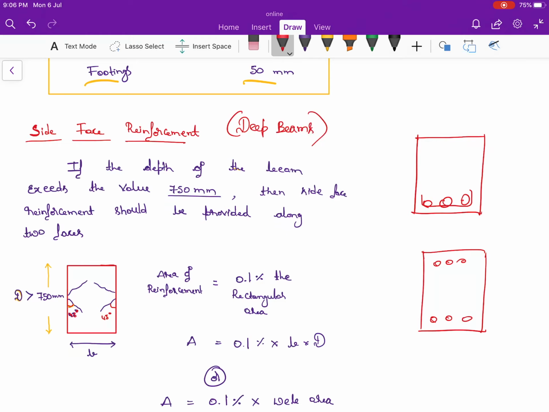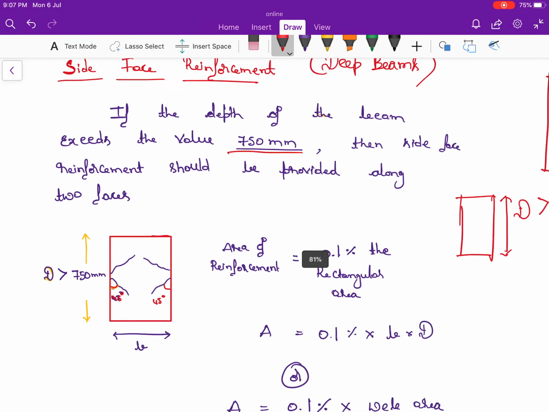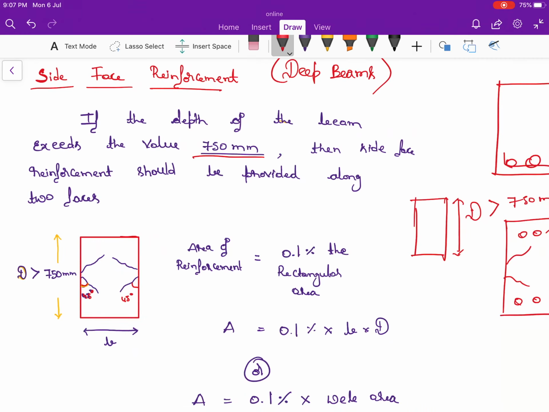Which beams is called as deep beams? When the depth of the beam exceeds the value of 750 mm. That is, if I take a beam like this, if the overall depth of the beam exceeds the value 750 mm, these type of beams is called as deep beams. In case of the deep beams, in addition to this, we are going to give the side face reinforcement. Since it has the highest overall depth, we are going to provide the side face reinforcement.